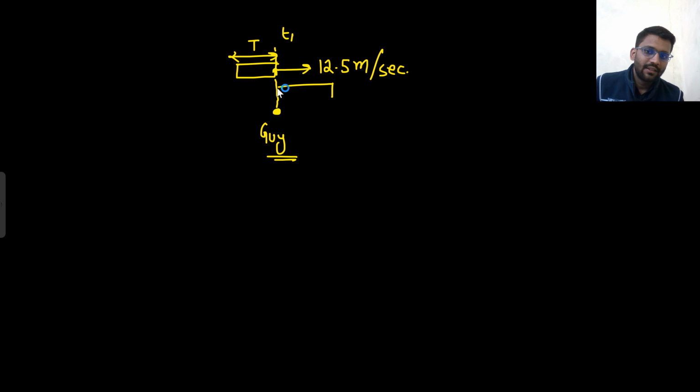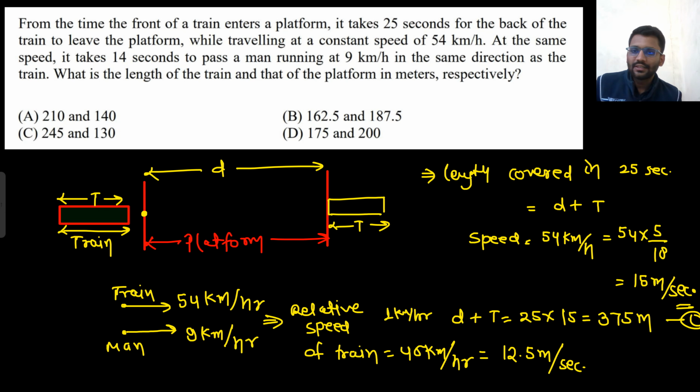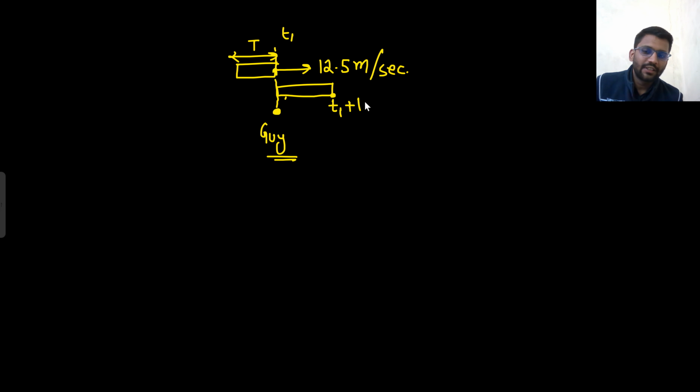That means after t1 plus 14 seconds, right? So at time t1 plus 14 seconds, the train was here. The guy was standing here. At this point, the train started crossing the guy. After t1 plus 14 seconds, it has completely crossed the guy.